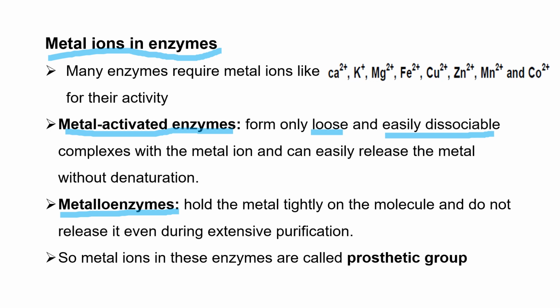So the enzyme and the metal ion are tightly bonded to each other. Such metal ions are known as prosthetic groups. Metal ions in metalloenzymes do not release the protein part of the enzyme, and such metal ions are known as prosthetic groups.